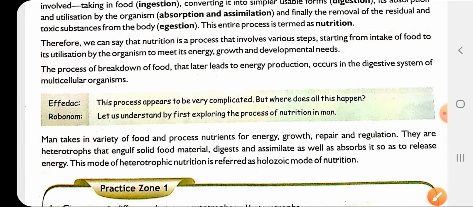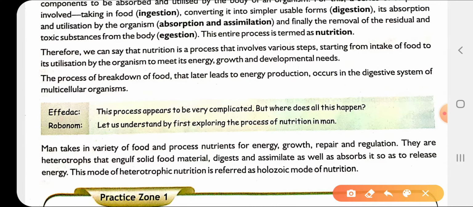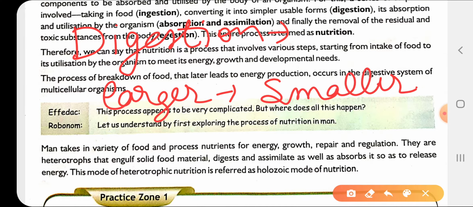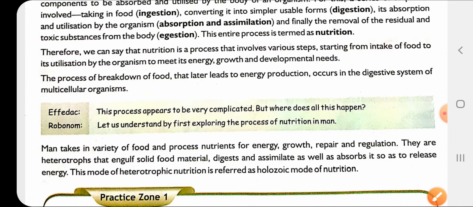Next comes digestion. As we know, when the food goes inside our body, it goes to the stomach. There digestion occurs. It gets broken into smaller pieces. The larger food particles get broken into smaller ones. The digestion occurs in the stomach, जहाँ पे acid is present, hydrochloric acid, it breaks down the larger food particles into smaller food particles. Clear?